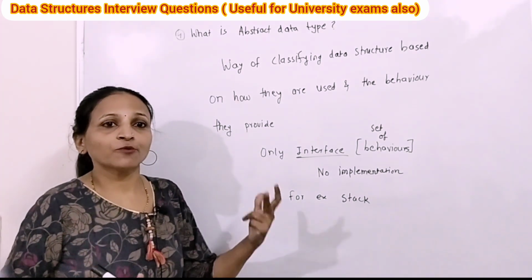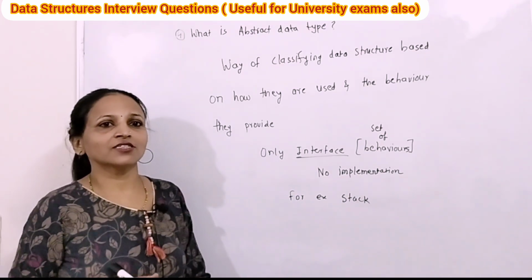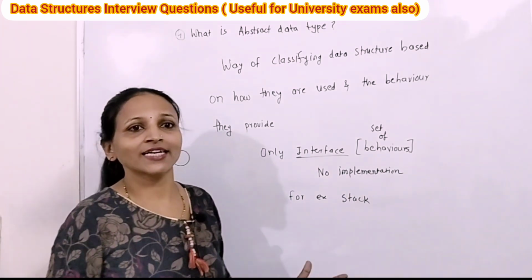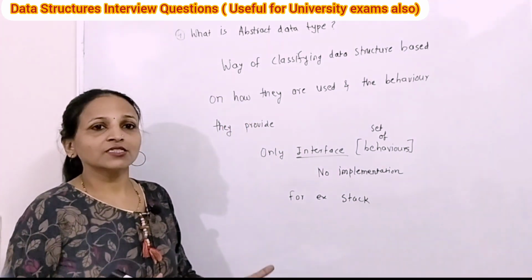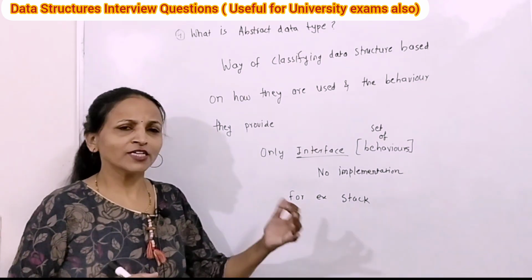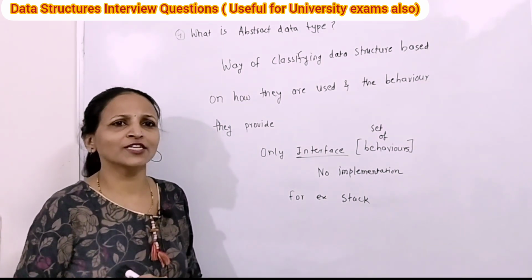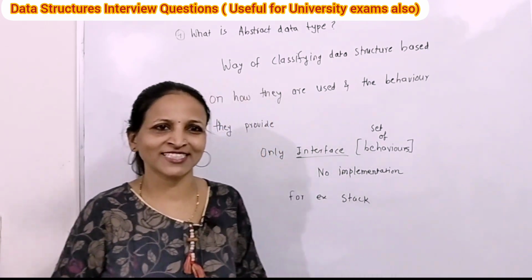That is the concept of an abstract data type. Stack and queue can be considered abstract data types. We know the characteristics and the interface of the stack data structure, but how it is implemented is not known in advance. We can use an array or a linked list as per our choice.